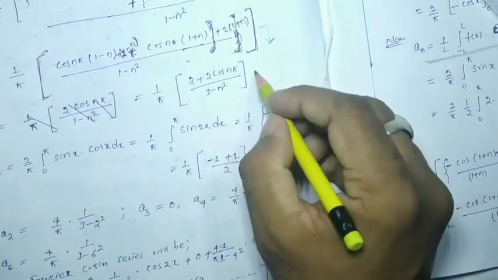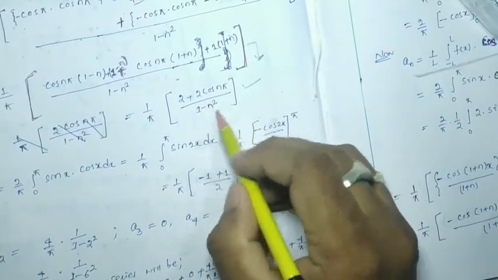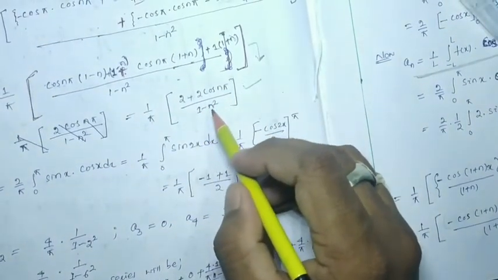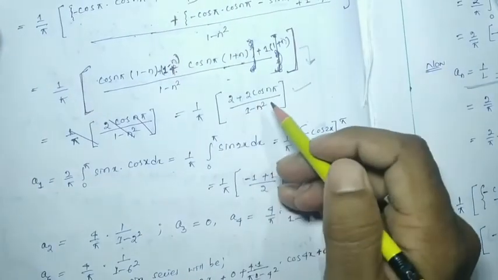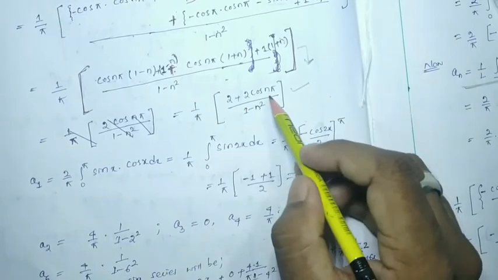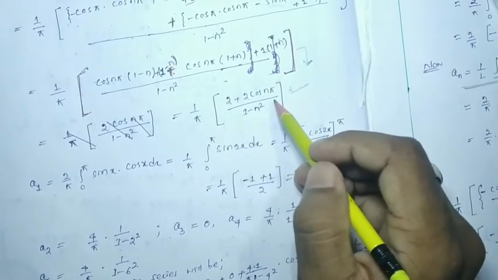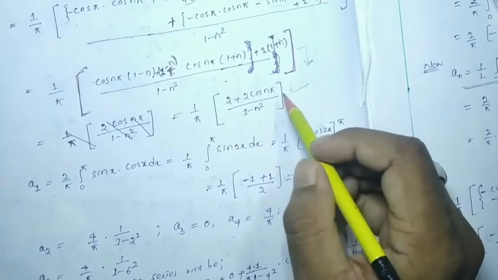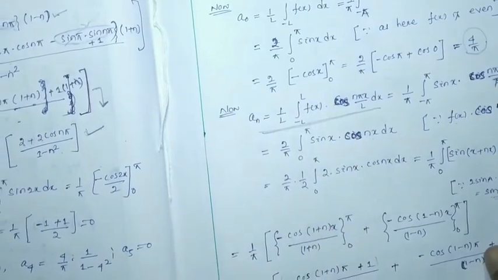So here this is nothing but your an. Now you have to put n equal to 1. If you put n equal to 1 to find a1, how much do you get? You get infinite, so not defined. For this case, what are we going to do? We have to find the an from the direct expression.